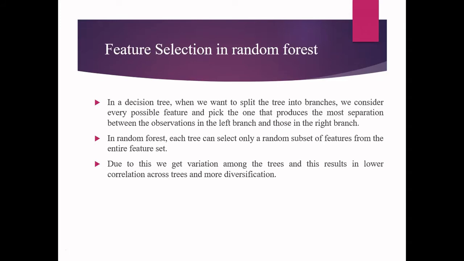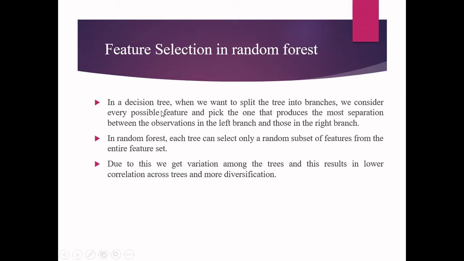Now, this is the previous slide. We have seen how to select different rows or instances. Now, let us see how to select the different features. Features are nothing but columns. So now, is it that all the decision trees in our random forest are going to have the full set of features? Or I'm going to select a subset of features, feed it to decision tree 1. Then again, I'm going to select another subset of features, feed it to decision tree 2, and so on. So for that, we have feature selection in the random forest.